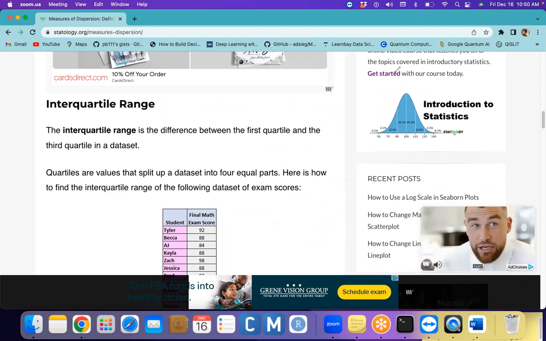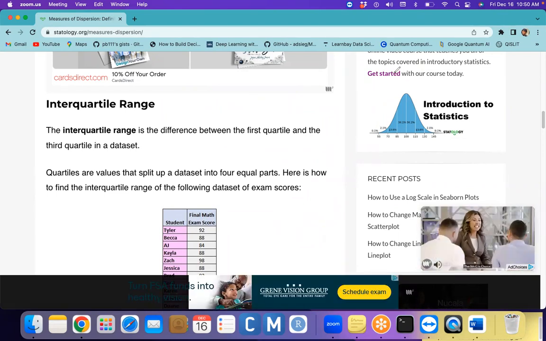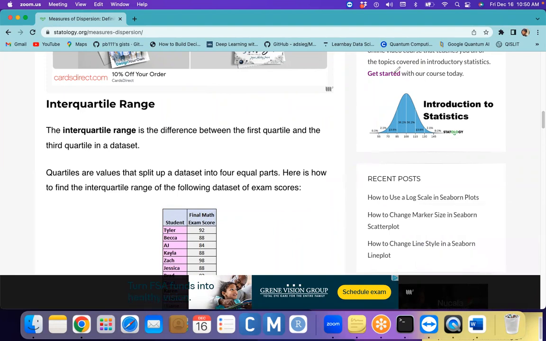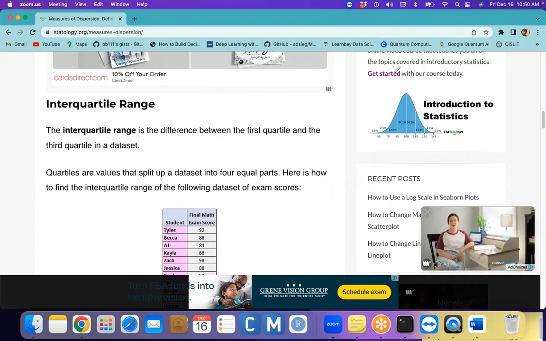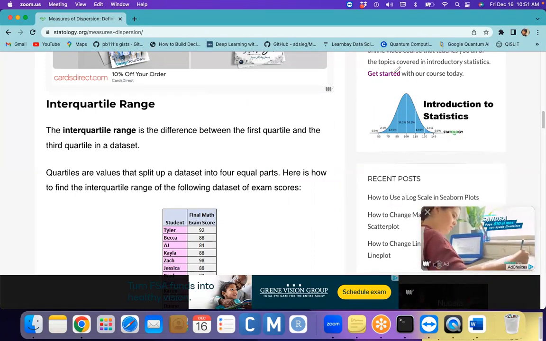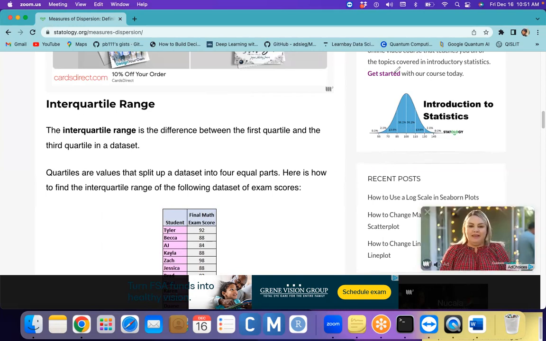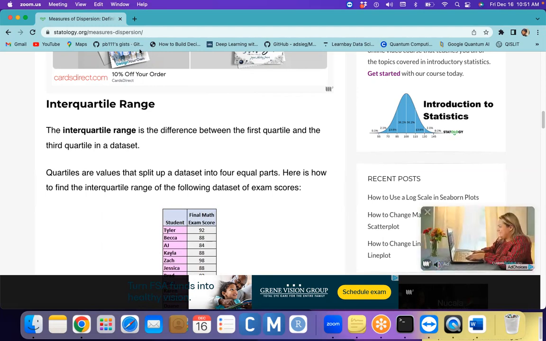And for the interquartile range, whatever data set we have, we make it into five elements. So min and max, in between the min and max we have the middle value, and in between the middle value and min, that we call quartile 1. The middle value between the median and max, that we call quartile 3. The difference between quartile 3 and quartile 1, that we call the interquartile range. Okay.